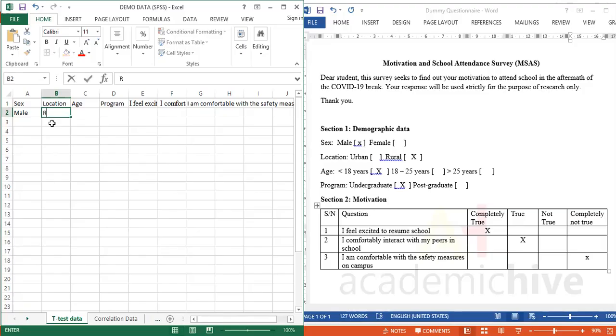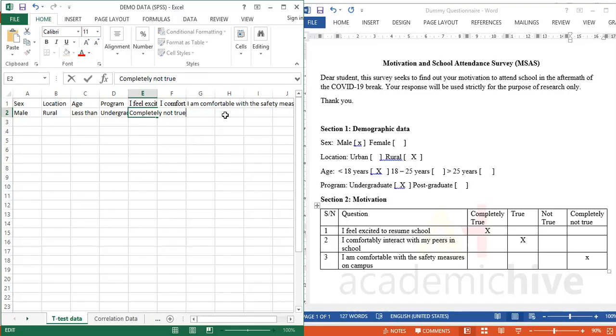So for location, we have rural, and this person is less than 18 and is an undergrad, feels excited, and then says completely not true. We could go on to do this, and then the second is what?